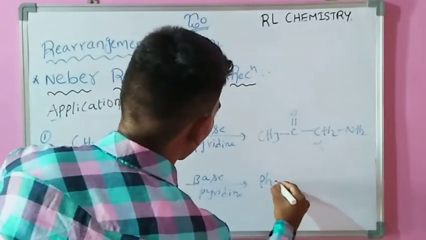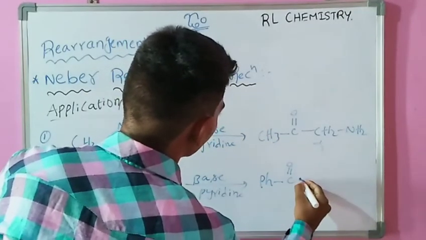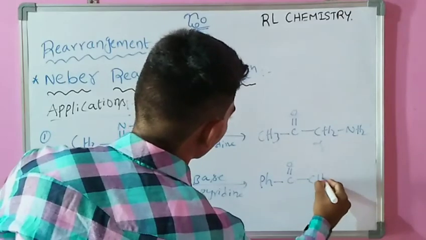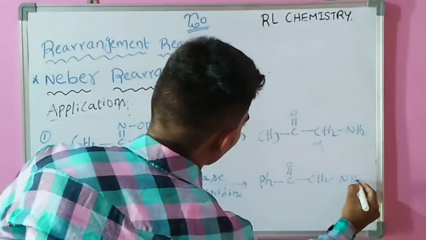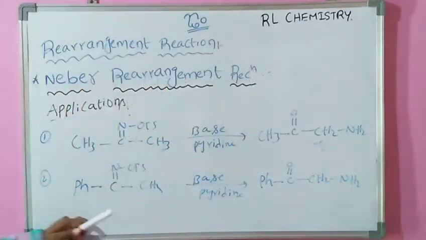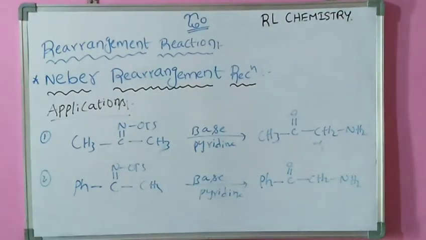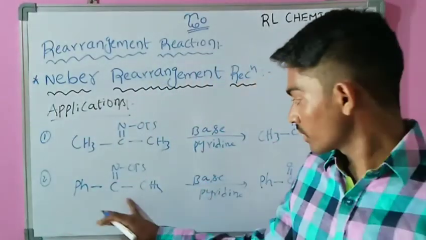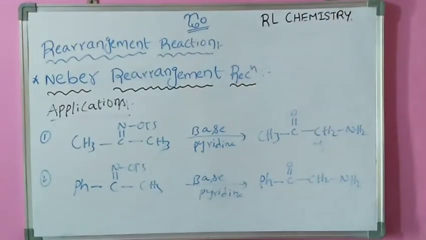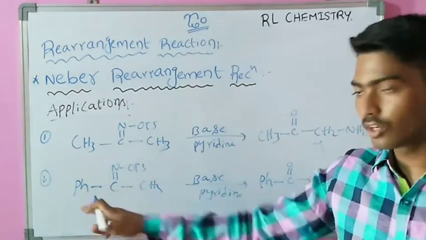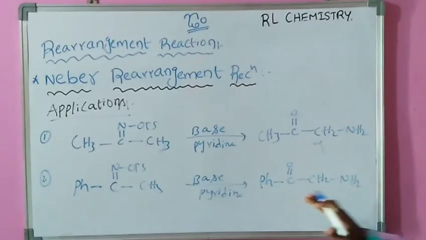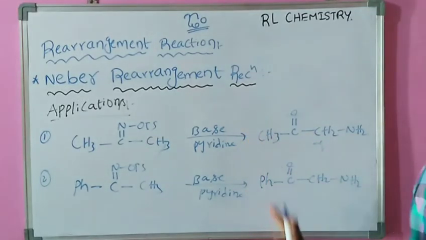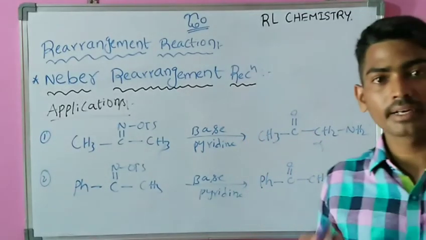This is the second application of this Neber rearrangement reaction. In the first application, you can see an alpha amino ketone containing compound from the ketoxime tosylate. In another application, only by changing an alkyl group, it forms an alpha amino ketone containing compound. These are some applications of Neber rearrangement reaction.